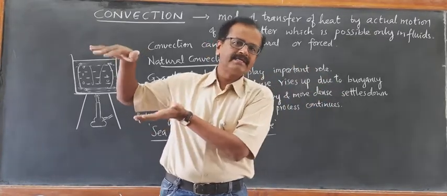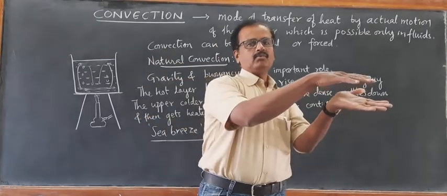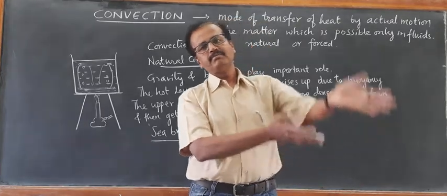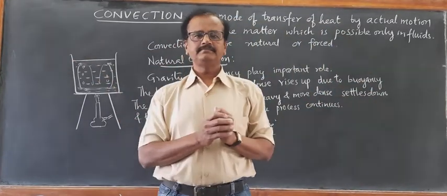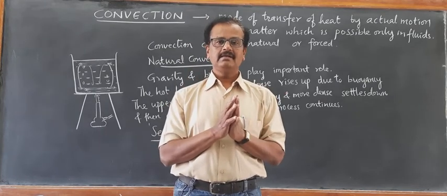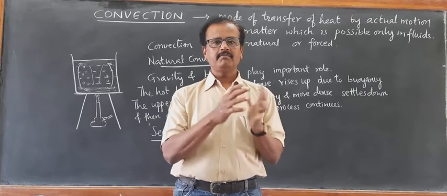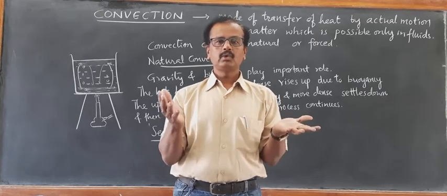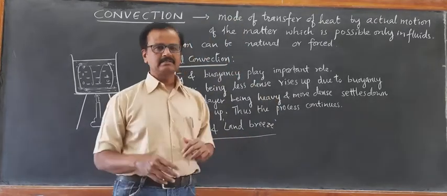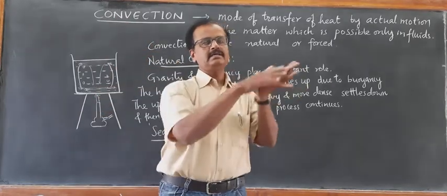So the cool air blows towards the water surface and hot air from the water surface blows towards the land. So in the night time you will get warm breeze on the land surface. If you are in a ship on the water body, you will get cool breeze. So this is called land breeze. The cool breeze is blowing from land surface towards the sea surface.